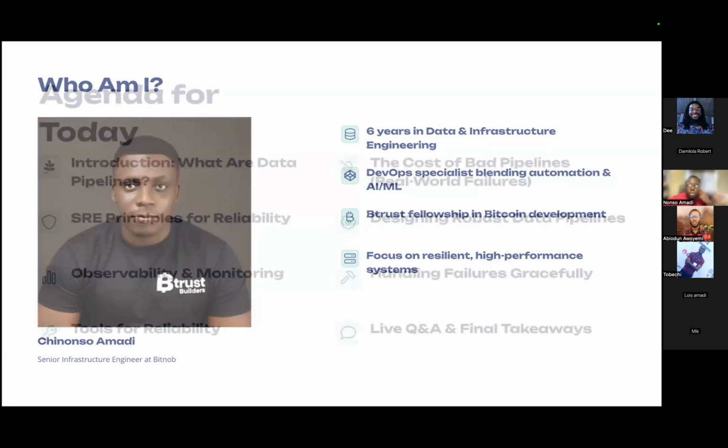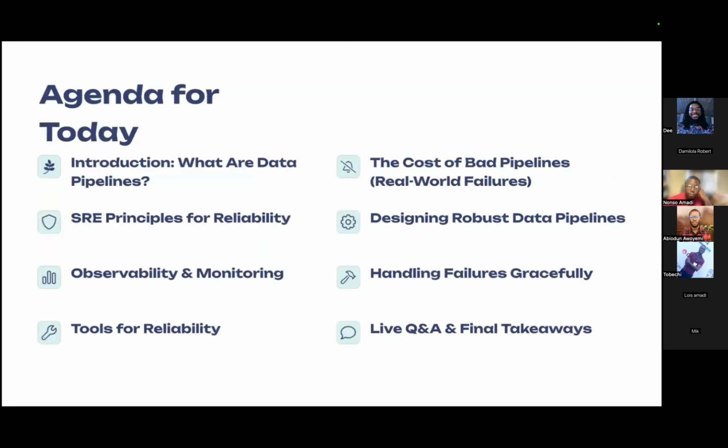And that's what brings us to our topic today, on how we can ensure our data pipelines are reliable. What are we going to be covering today? We'll be looking at what data pipelines are. We'll be looking at the cost of having bad data pipelines. Then we'll see what SRE is, and what principles from SRE we can apply to build reliability into our data pipelines. Then we'll look at how we can design robust data pipelines.